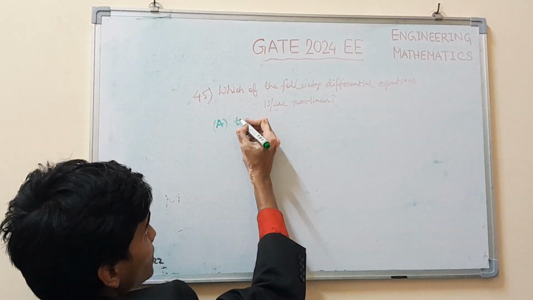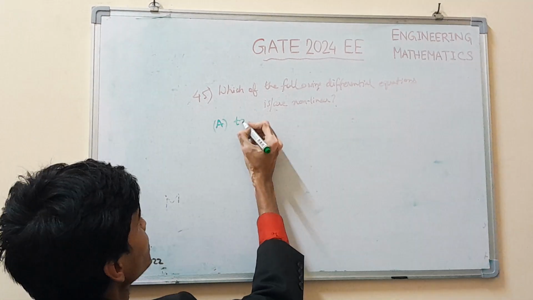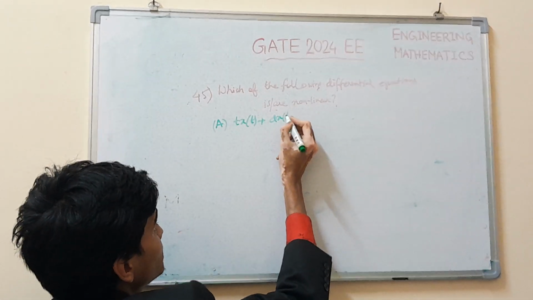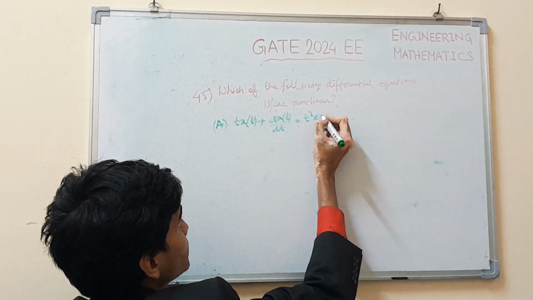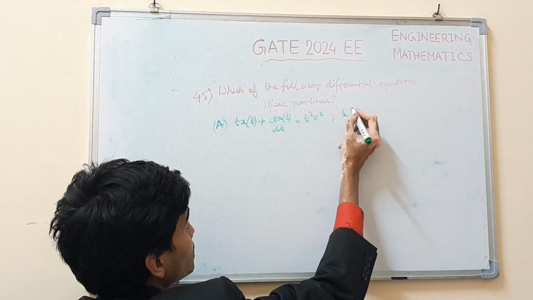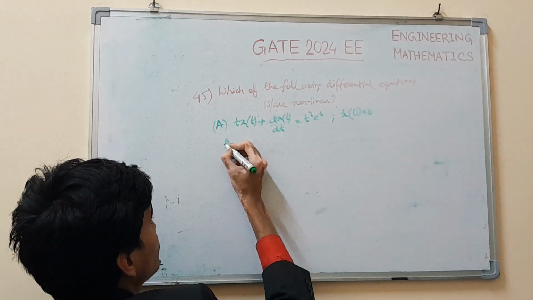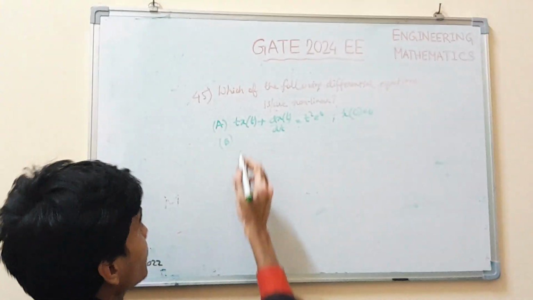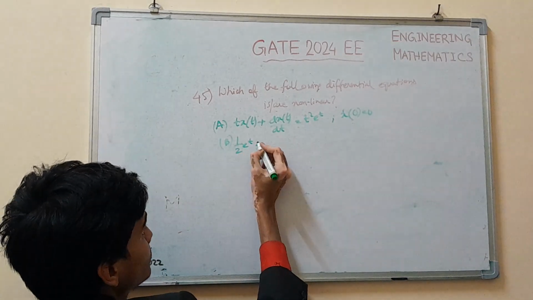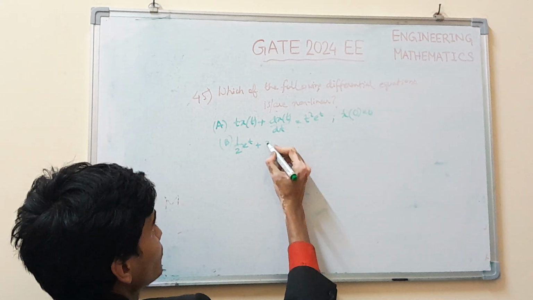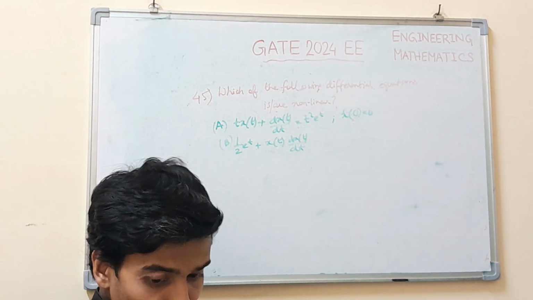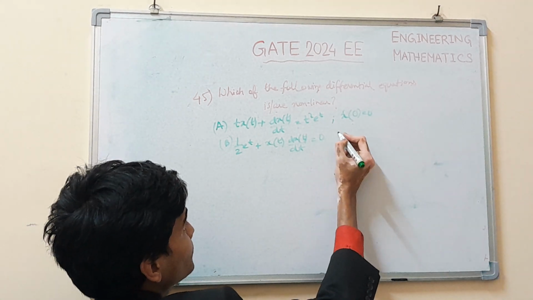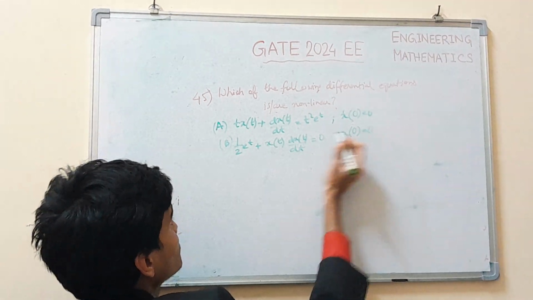So, the options given are: A, t x of t plus dx/dt equal to t square e to the power t, x of 0 equal to 0. Option B, half e to the power t plus x of t dx/dt equal to 0, x of 0 equal to 0.